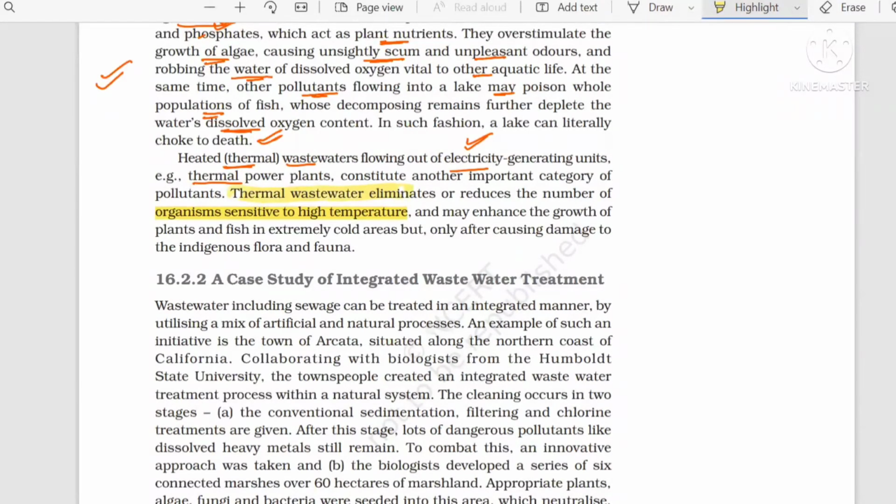Is it clear? And may increase the growth of the plant and fishes in extreme cold areas. Now they are moving to the cold areas, and they are then causing damage to the local flora and fauna.